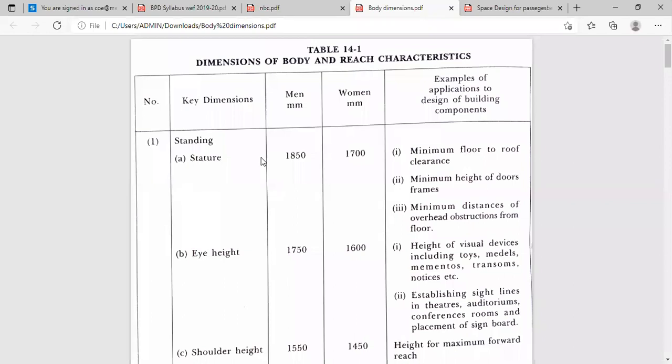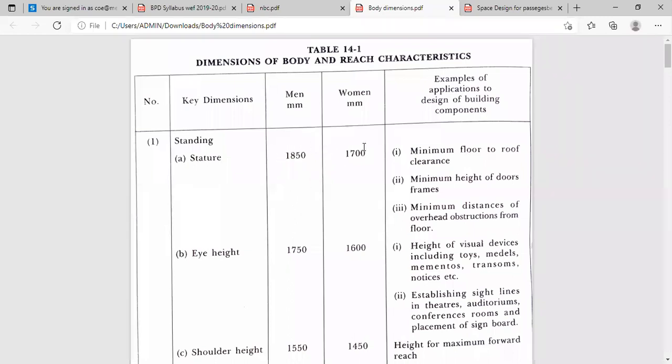Here we are going to consider all the dimensions in millimetres. The average height of a man is 1850 and the average height of a woman is 1700. Why are these things required?